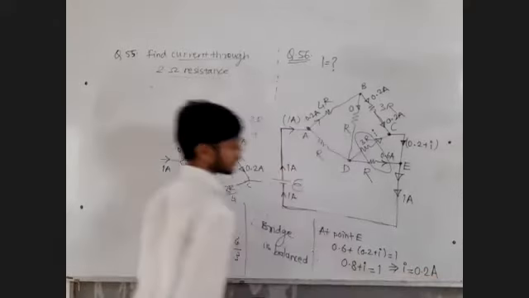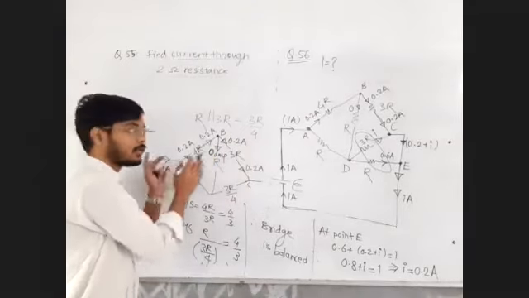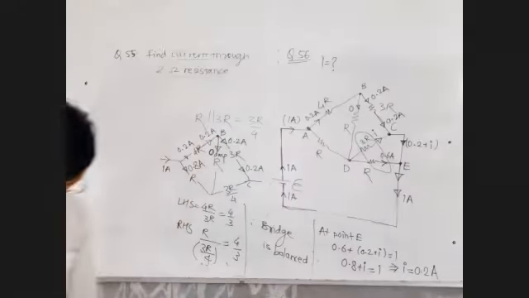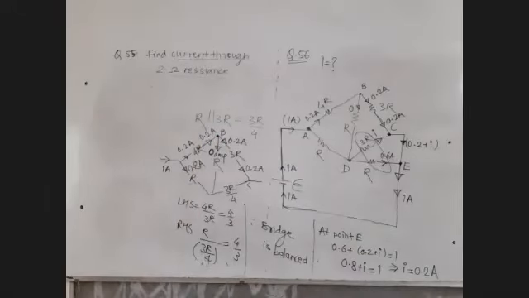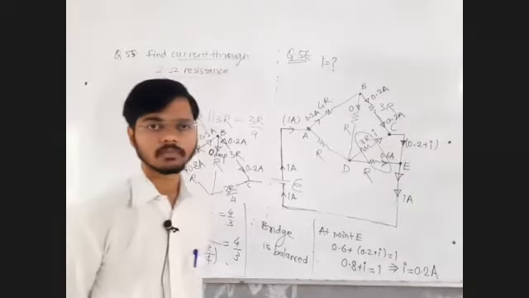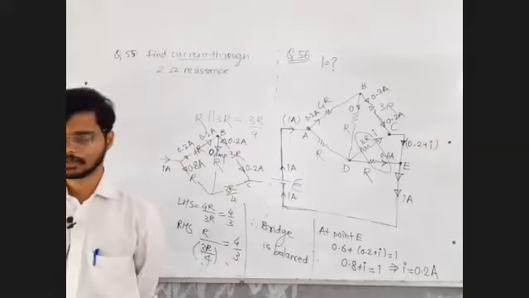Let me know in the chat box, is this question clear to all of you? We simplified the circuit, then we again reassigned the currents in the previous diagram. Everyone, take your time, write it down, understand it, and then reply.